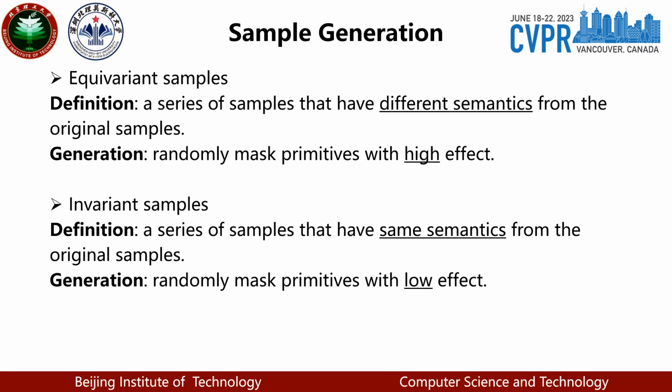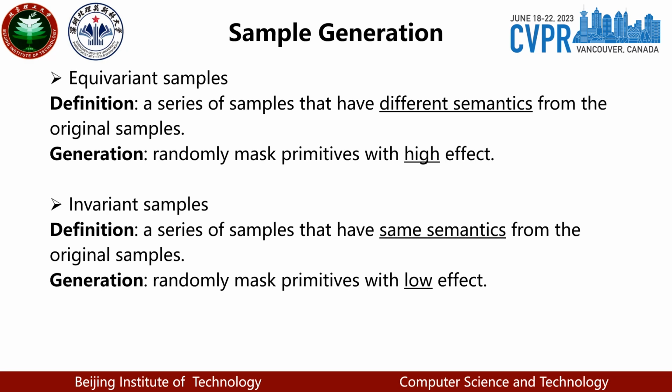After the effect estimation of primitives, we generate numerous equivariant and invariant samples by masking different primitives in input. Equivariant samples are a series of samples that have different semantics from the original samples, and are generated by randomly masking primitives with high effect. Invariant samples are the samples that have the same semantics as the original samples, and are generated by randomly masking primitives with low effect.